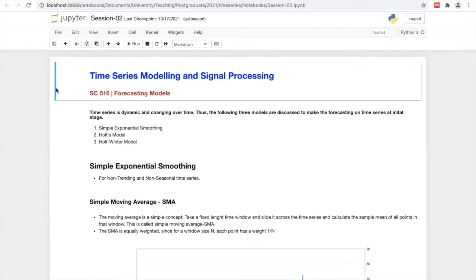Then based on these components, we have to design, develop, or implement the respective model in order to forecast the future values of the time series. There are several approaches, so this is our first attempt to model the time series in order to forecast.